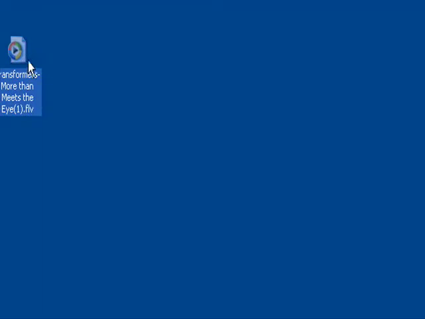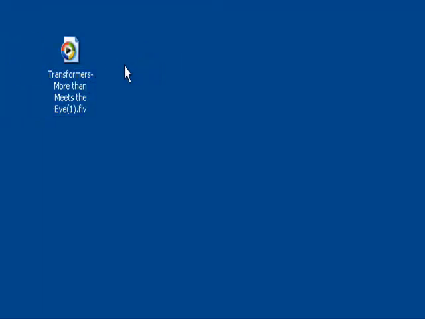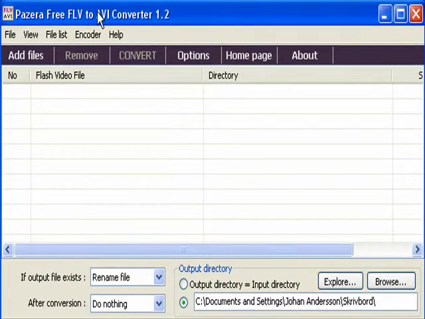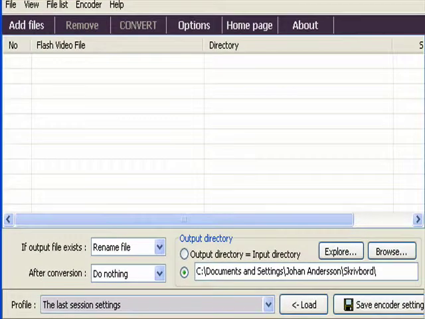So the next thing we need to do is to convert it from an FLV file to an AVI file. I'm going to use Pazera Free FLV to AVI Converter 1.2. It looks like this.